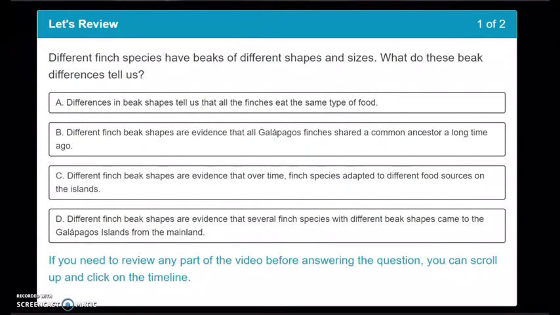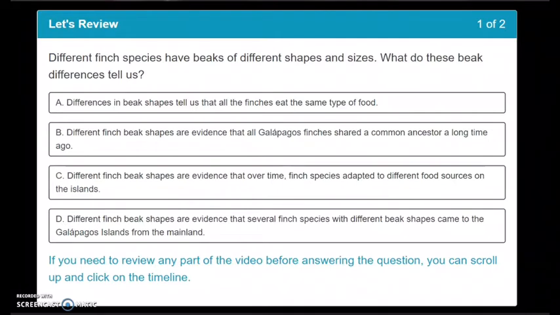So the first question says, different finch species have beaks of different shapes and sizes. What do the beak differences tell us? Now, if we look at these answer choices, A is differences in beak shapes tell us the finches eat the same type of food. Now, we know that is not true. The video specifically talks about the types of food that these finches eat, and we know that they eat lots of different things like bugs and seeds of different sizes, cactuses, etc. Cacti.